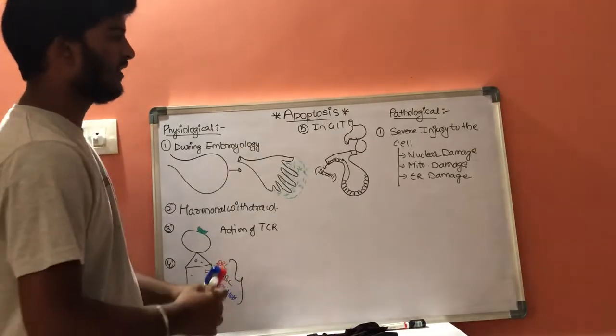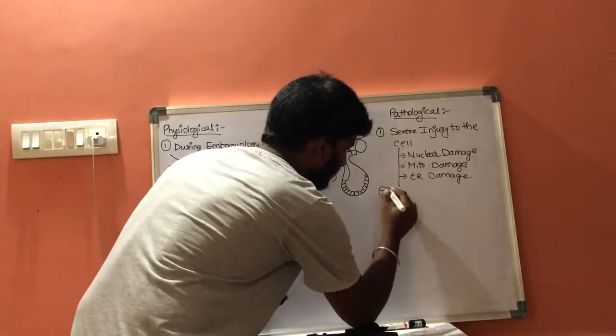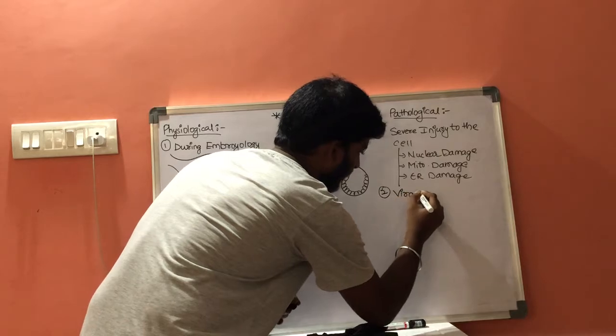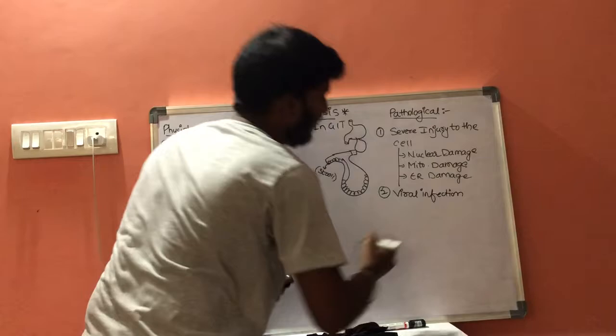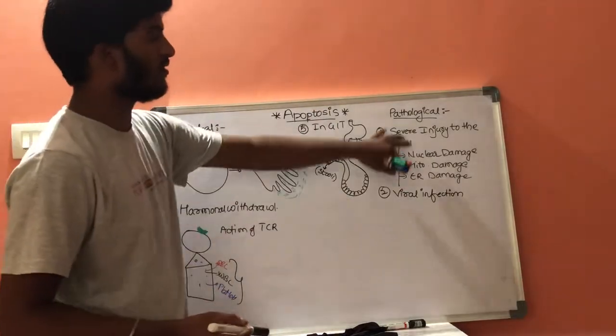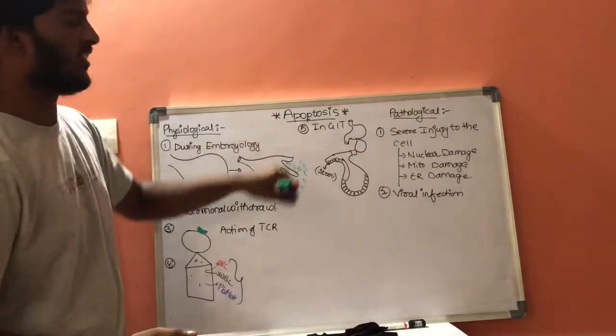This is the first condition. And in case of viral infections, this is also one of the pathological conditions which results in apoptosis.